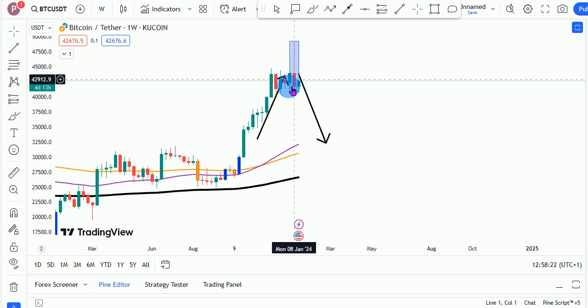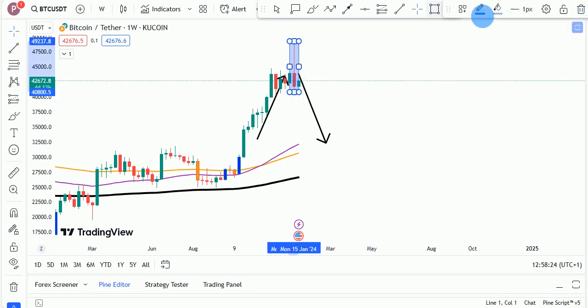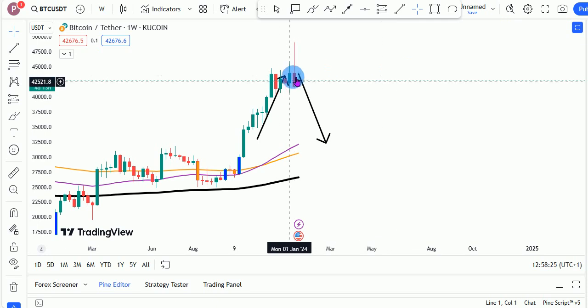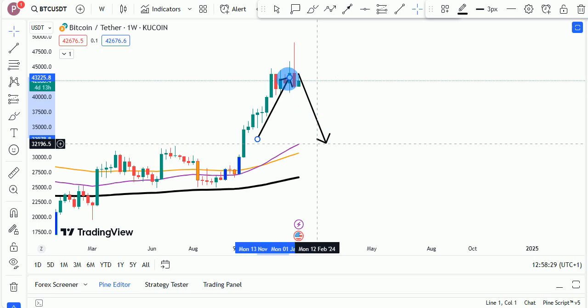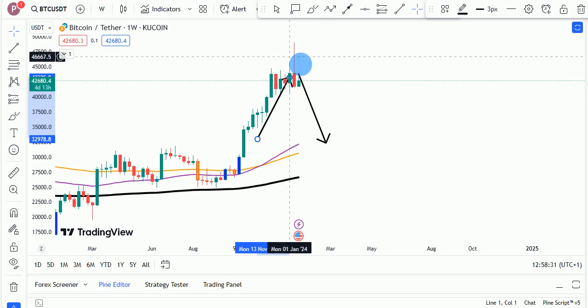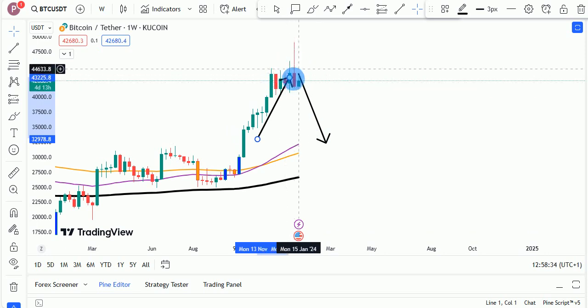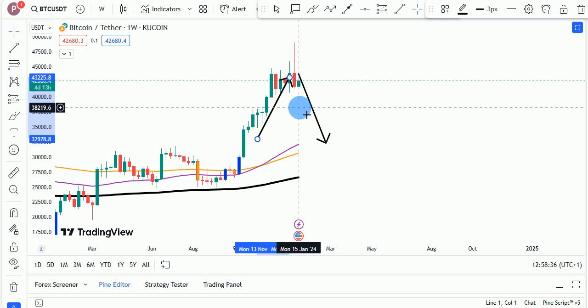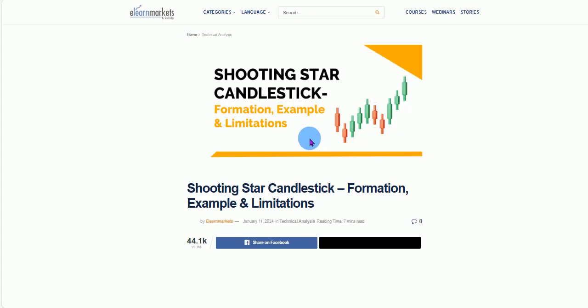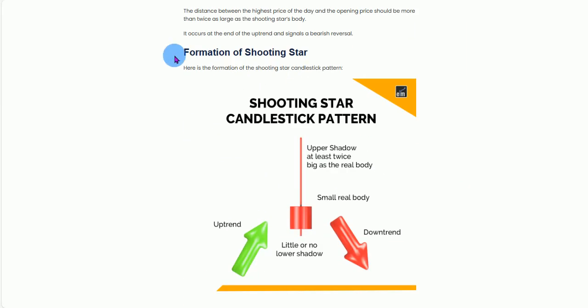We form the shooting star pattern, right? As you can see, this shooting star candle has just been formed right here, and then we usually see this push to the downside. Usually, when we form this sort of shooting star candle on the higher time frames, that usually signifies a massive push to the downside. As you can see right here, this is what we call a shooting star candlestick. Here's the formation for the shooting star.